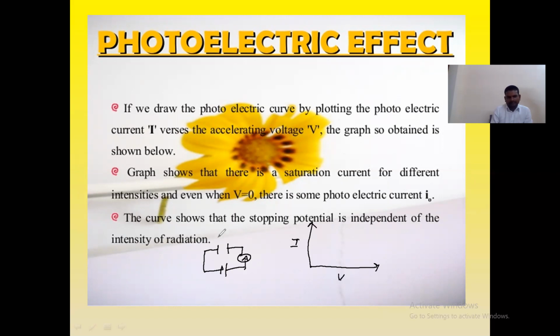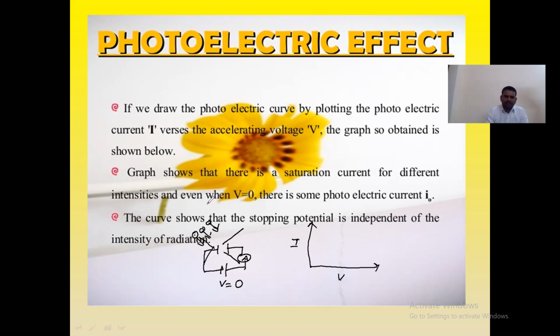Let us suppose that my potential V is equal to 0 here. Can you imagine whether there is current or not? Don't say there is no current, because let us suppose that I am sending 100 electrons. Some of them are moving like this, some like this, some like this.